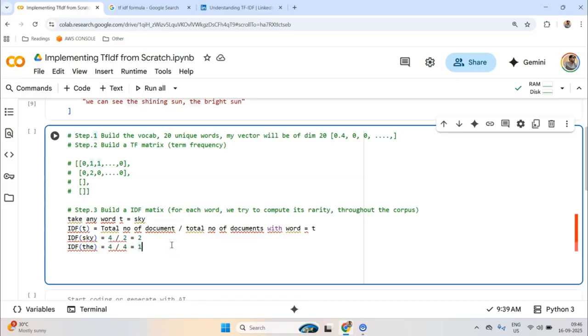What does that mean? That means sky is a more important word than the. The is a very common word, and sky is a very rare word. And a rare word is more important for us because that basically determines the quality of our search system.